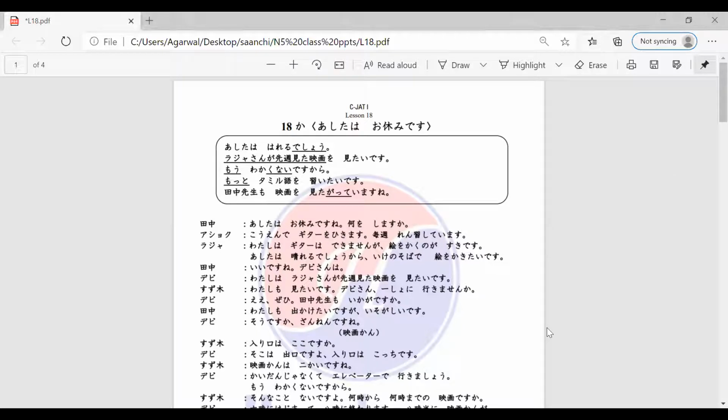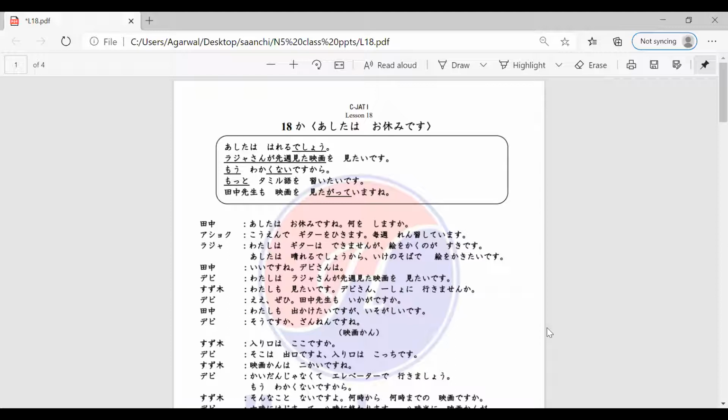Watashi wa Raja-san ga senshu mita eiga o mitai desu.